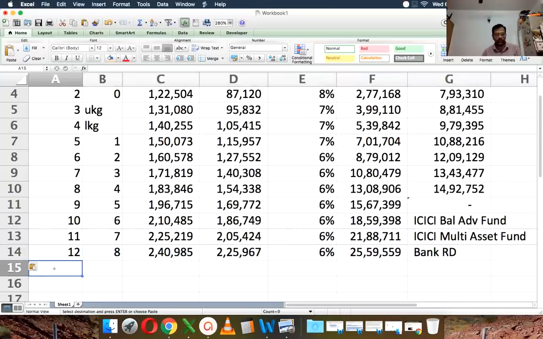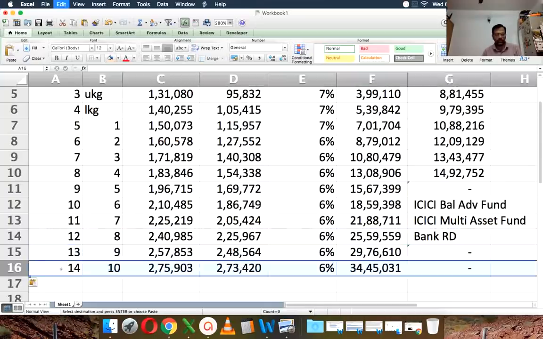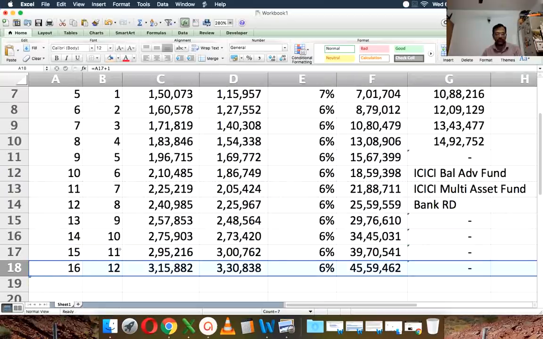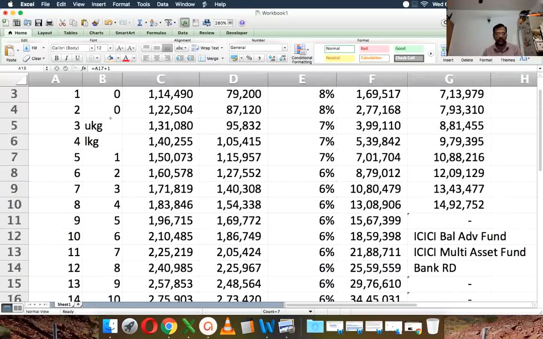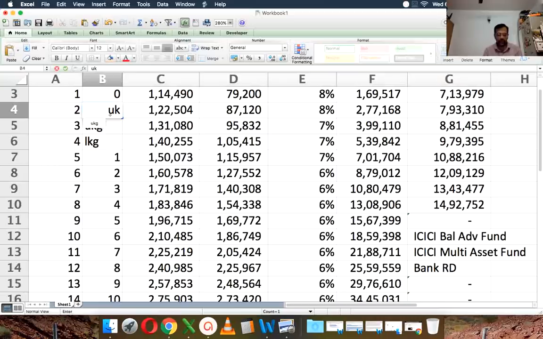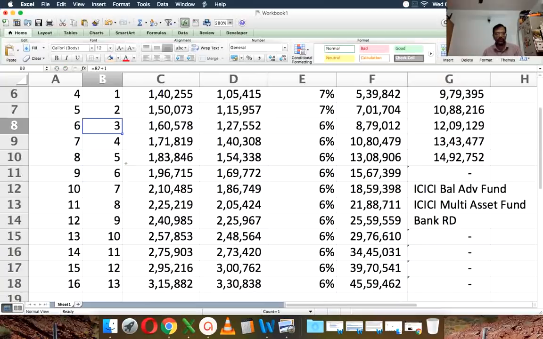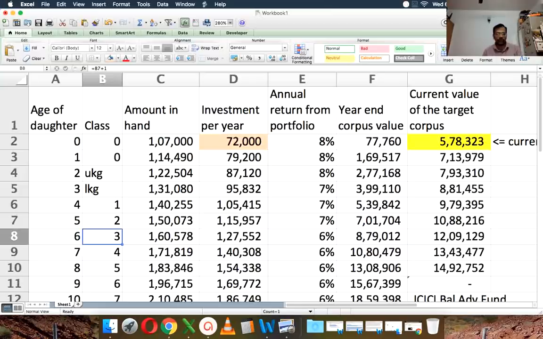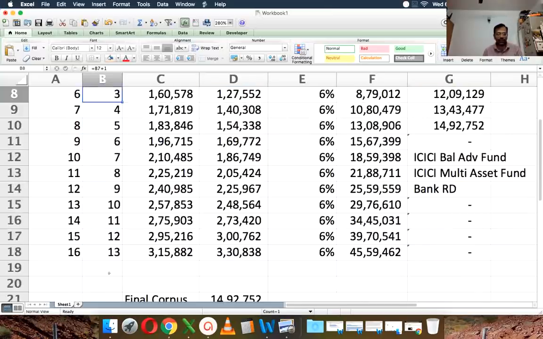12, 13, 14, 15, 16. So I think it has to be UKG here. LKG here, first standard here, second standard here, and so that will make it. No, I'm making some mistake. Make it one more, or I can just make it.